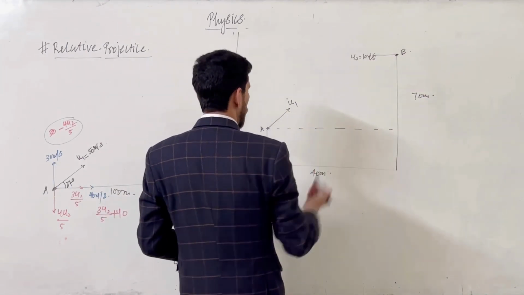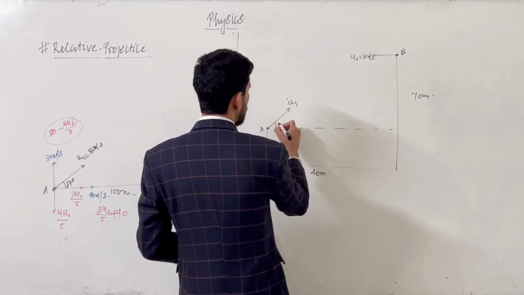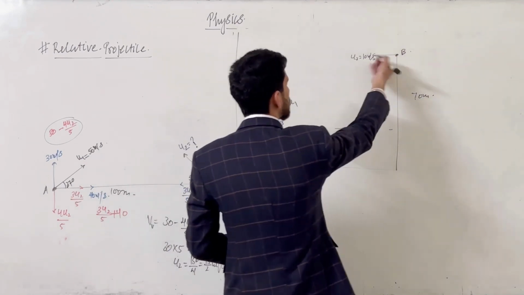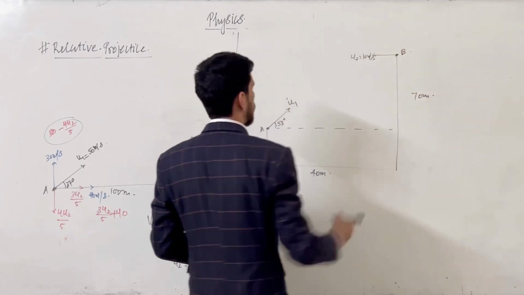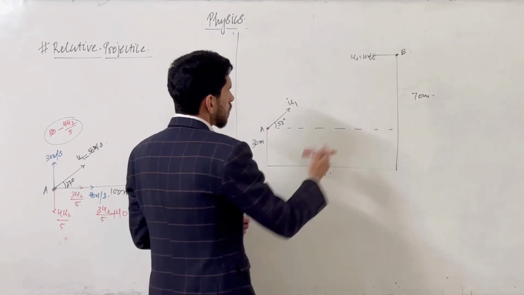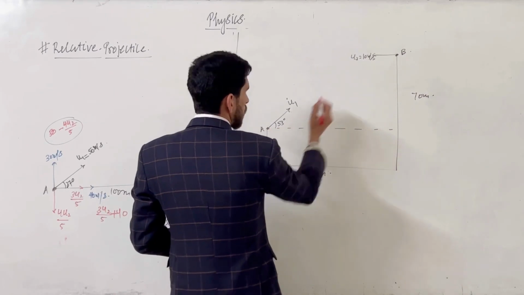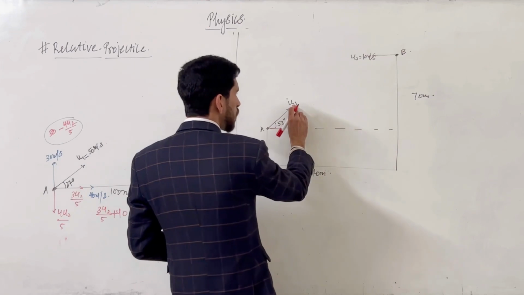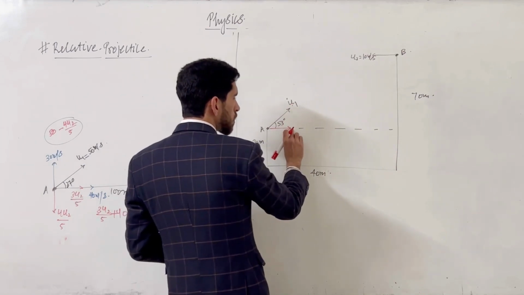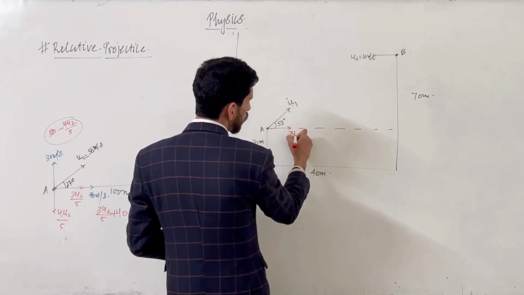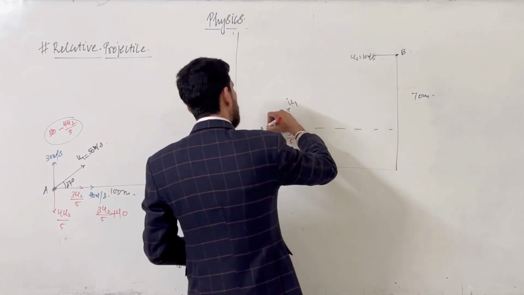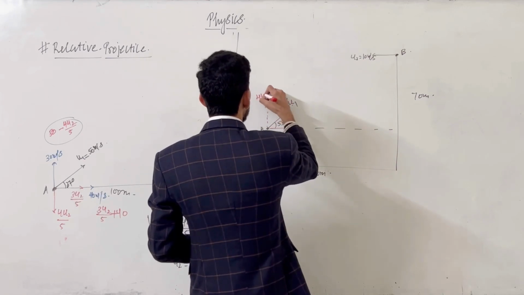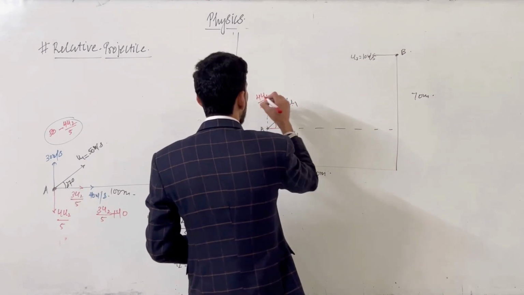First, the angle is given, suppose 53 degrees, and from the horizontal the other is 0 degrees. To consider this velocity, first we have to make the components. The horizontal component of u1 will be u1 cos 53, and cos 53 is 3 by 5, so it will be 3u1 by 5. In the vertical direction the velocity will be 4u1 upon 5.